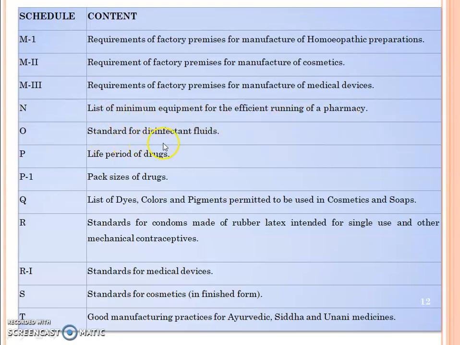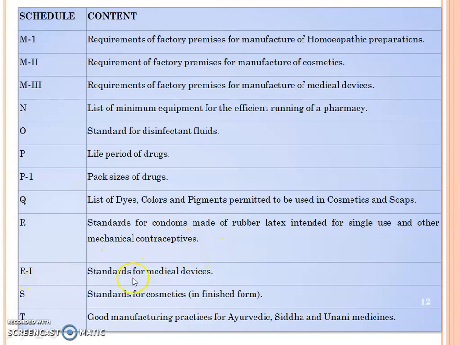Schedule O contains standards of disinfectant fluids. Schedule P contains the life period of drugs. Schedule P1 contains pack sizes of drugs. Schedule Q contains a list of dyes, colors and pigments permitted to be used in cosmetics and soap. Schedule R contains standards for condoms made of rubber latex intended for single use and other medicinal mechanical contraceptives.